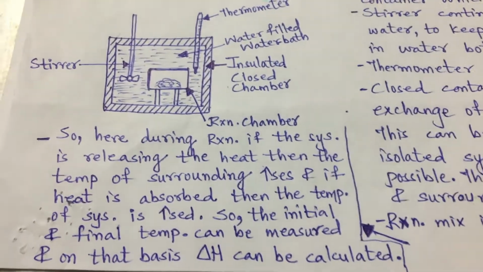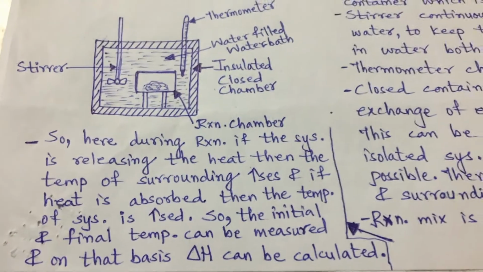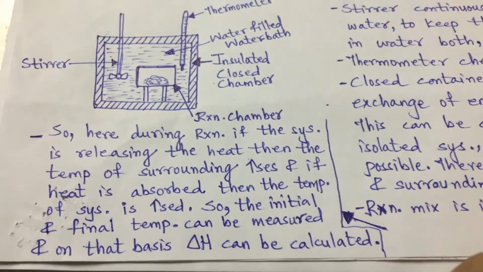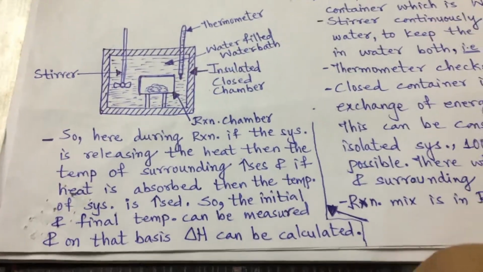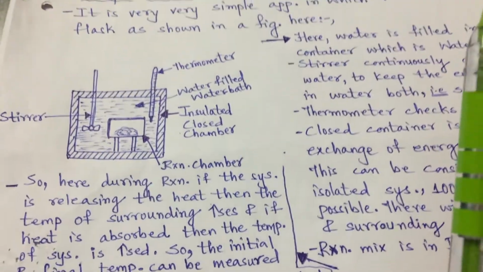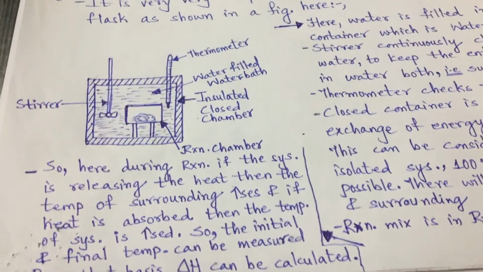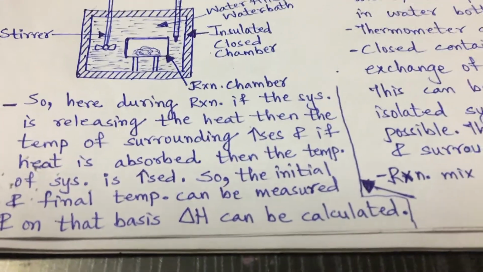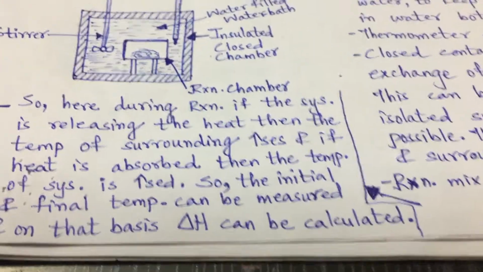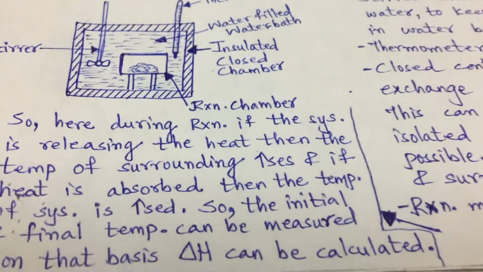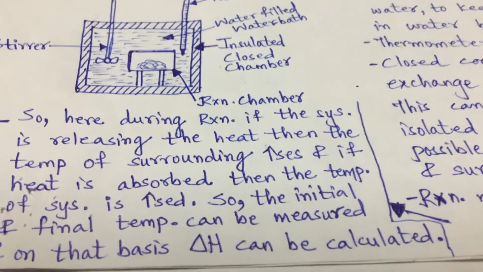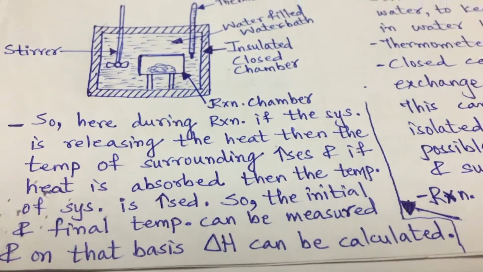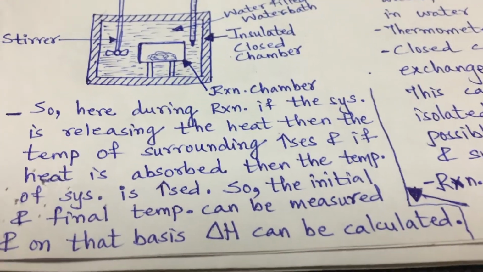So this also proves that delta H is a state function, because it depends on the initial and final temperature, no matter how the temperature has changed or how the heat has been exchanged. Delta H depends on the initial temperature and the final temperature, independent of the path. So this also proves that it is a state function. What is a state function? Delta H.